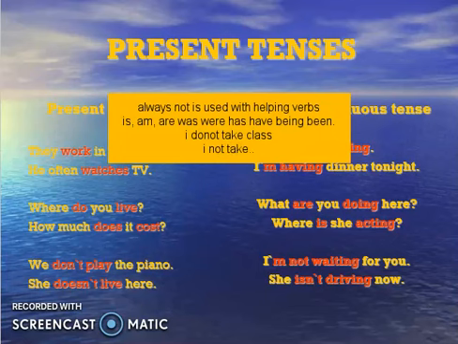This is not correct, because we have to keep not with helping verbs only, and so we have to take here do and does also, okay. So do, does are also helping verbs, and we have to use not with them only, okay guys.